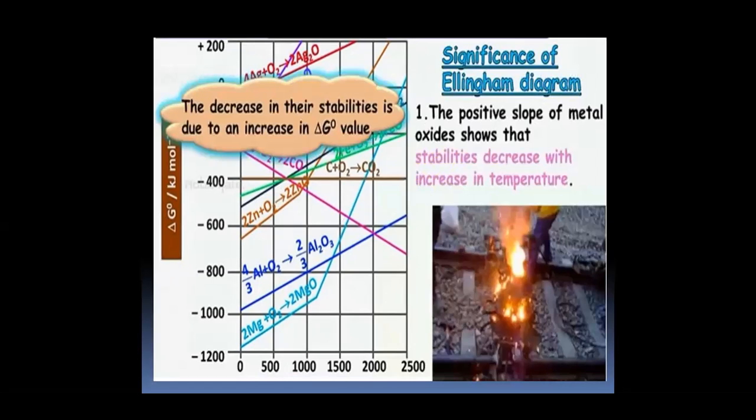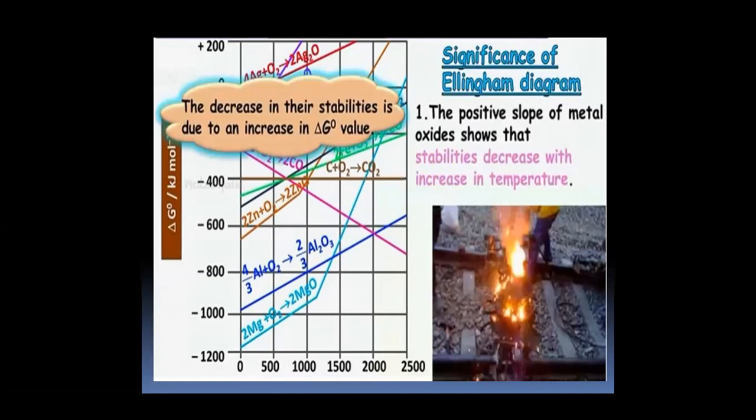The significance of the Ellingham diagram. The decrease in the stability of the metal oxides is due to the increase in free energy change.